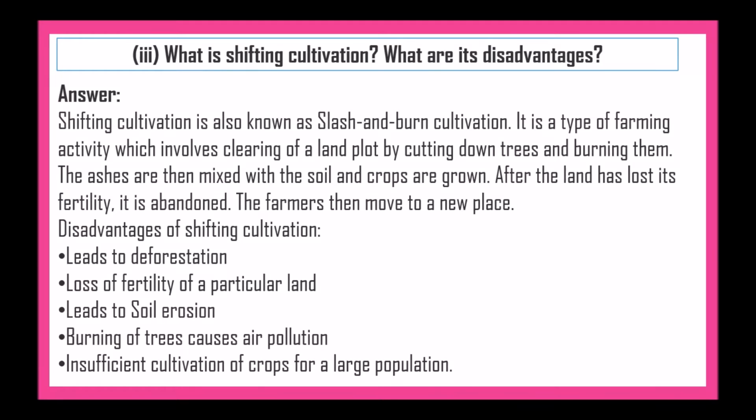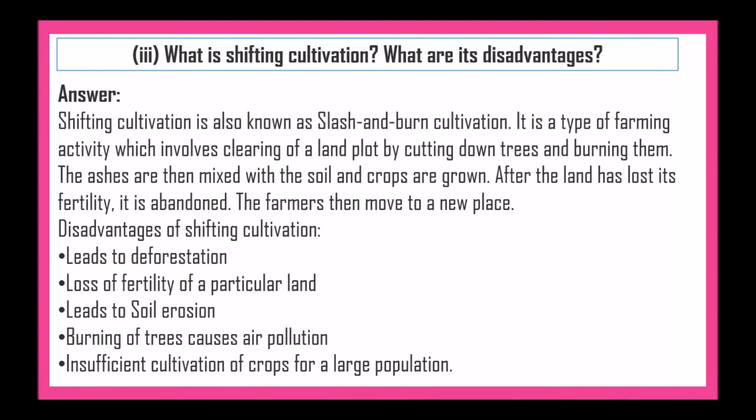Next, what is shifting cultivation? What are its disadvantages? Shifting cultivation is also known as slash and burn cultivation. It is a type of farming activity which involves clearing of a land plot by cutting down trees and burning them. The ashes are then mixed with the soil and crops are grown. After the land has lost its fertility, it is abandoned. The farmers then move to a new place.